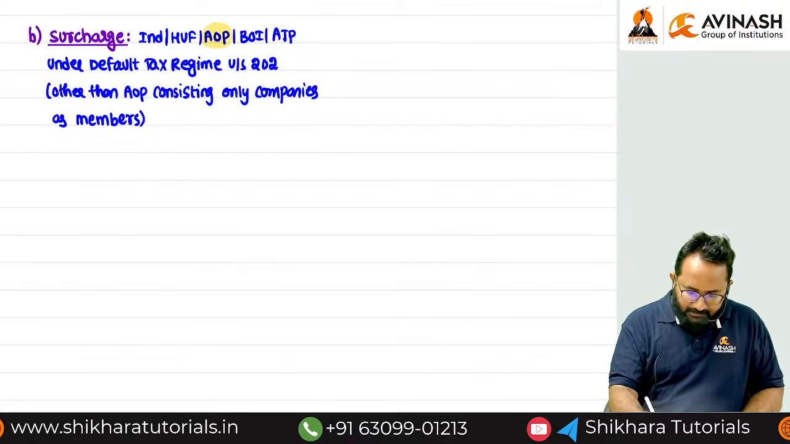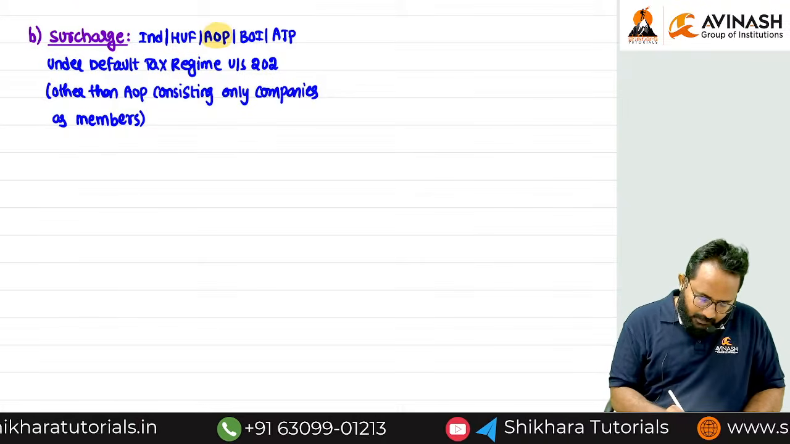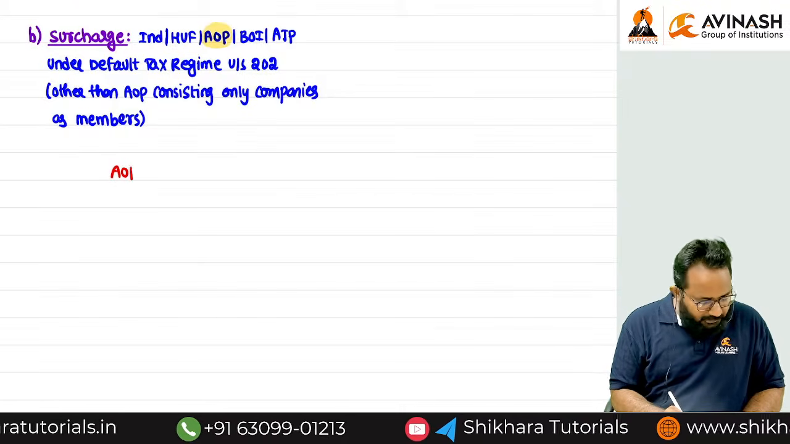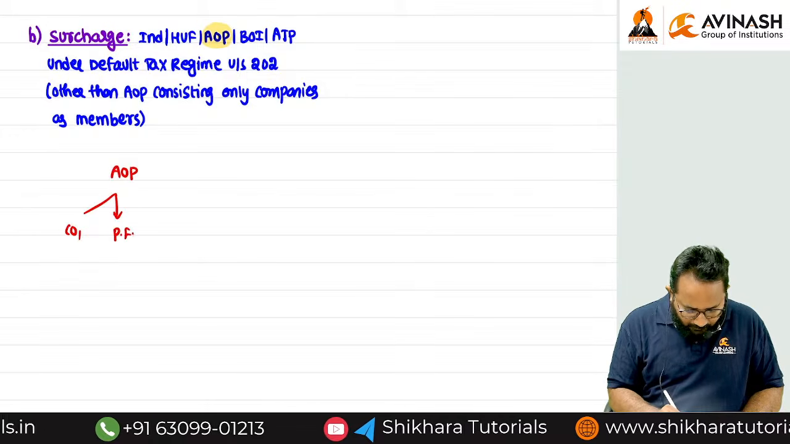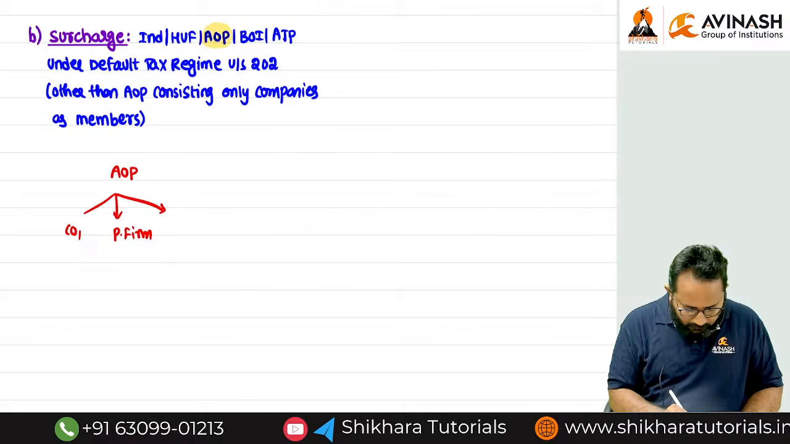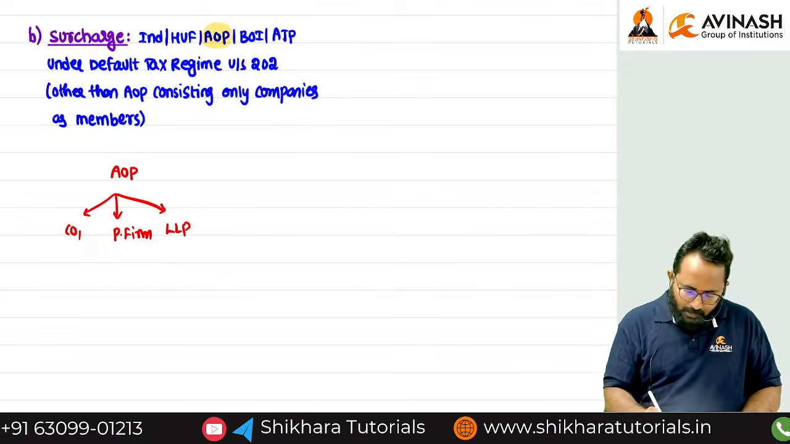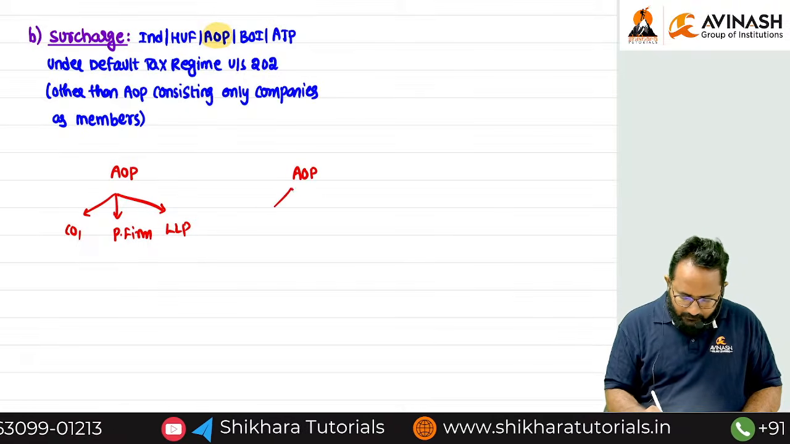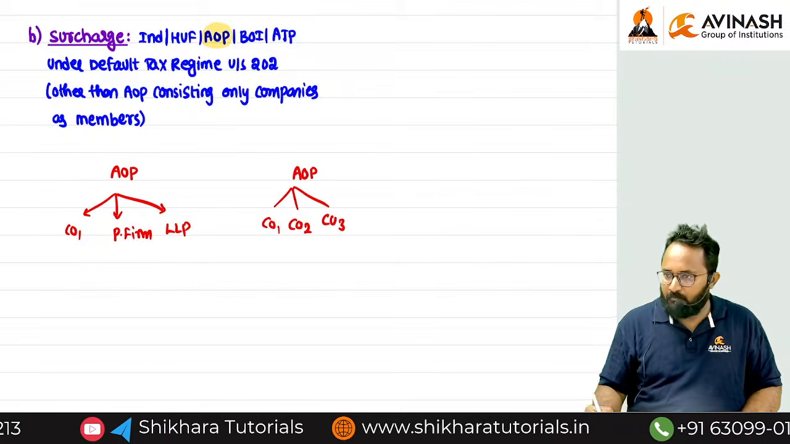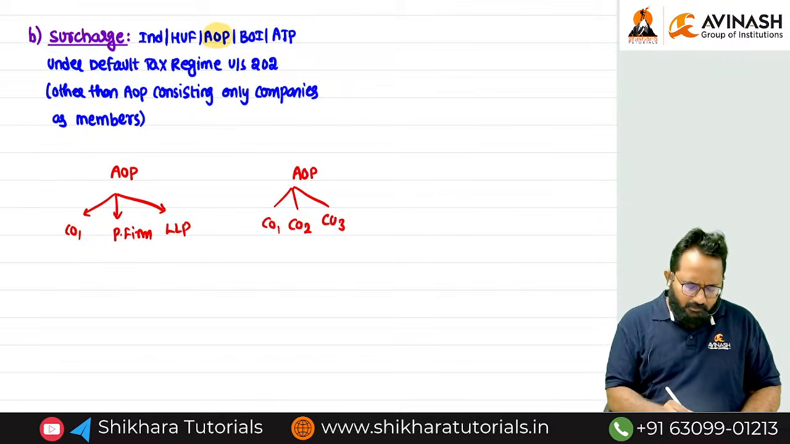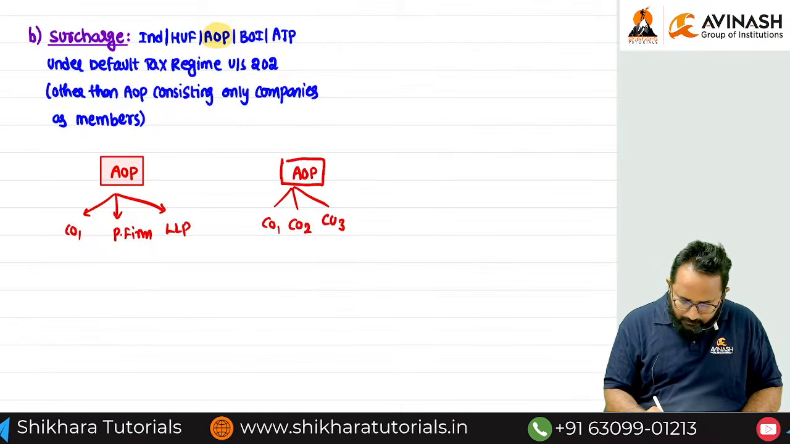Example, I will erase it just for your explanation purpose only. Now I am writing this. Tell me, in one AOP, one company is a member, one partnership firm is a member, and one LLP is a member. Another AOP has 3 companies only as members. Don't write it down, this is just an example.